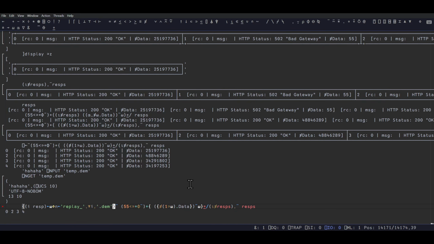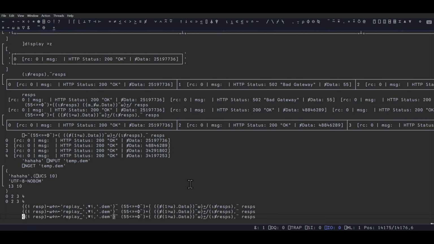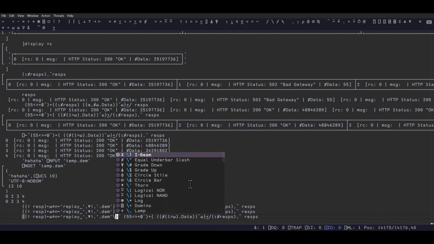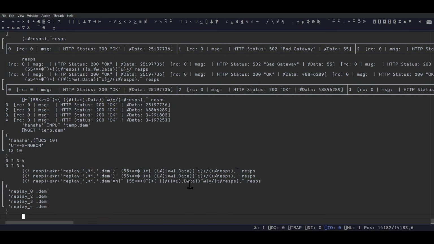Dot dem. We're just gonna get the files. Incorrect. Wait, why did that fail this time? And no syntax highlighting here yet. That's maybe because I made it a quiet function by naming the last argument or something. Where's the space coming from?